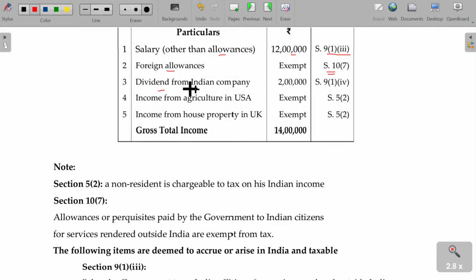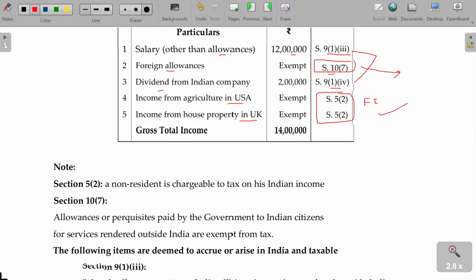And dividend just now we discussed under section 9 clause 1 sub-clause 4, as well as the agricultural income as well as house property in UK. These two are not taxable because these two are foreign income. Foreign income is not taxable under section 5, scope of total income. Section 5 deals with what? Scope of total income, right? These two are deemed to accrue or arise in India. This will be all about exemption related to the foreign allowances.